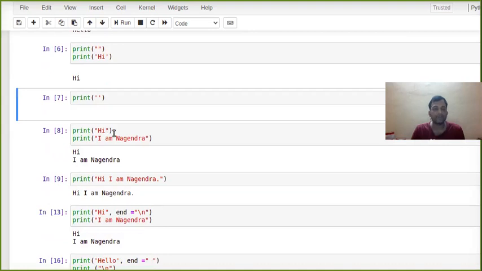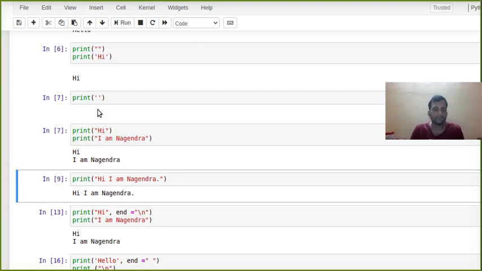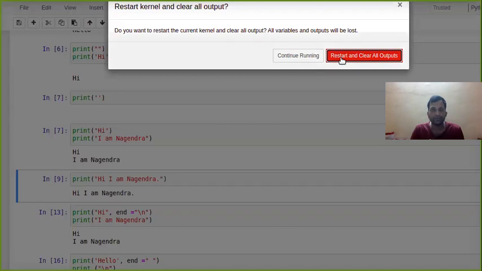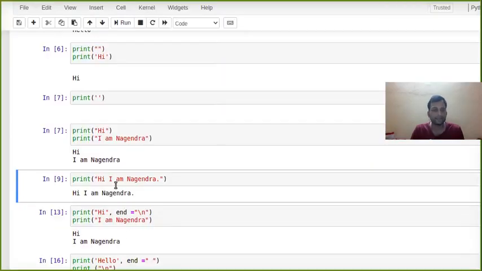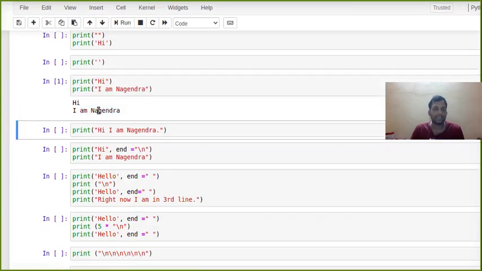And one more thing I wanted to explain to you. See, I have written print hi, and then in the next print I have written I am Nagendra. Once I run it, what did it do? It's printing on a different line. Let me clear the previous output. Okay, now I cleared the previous output. So now you see here, it's printing on a different line.